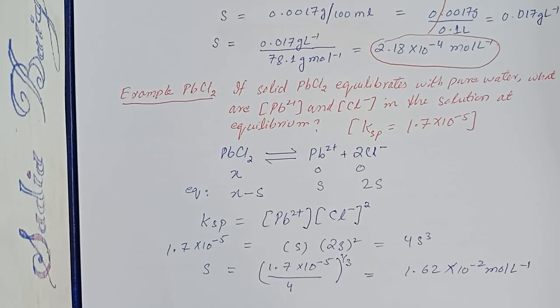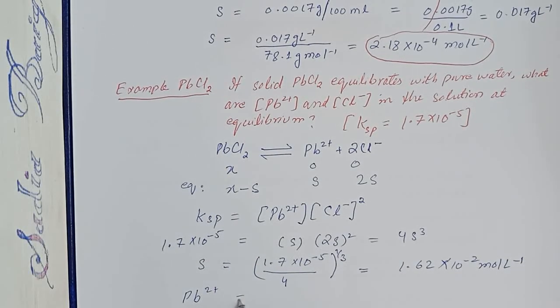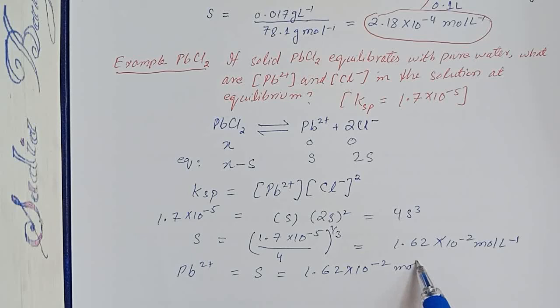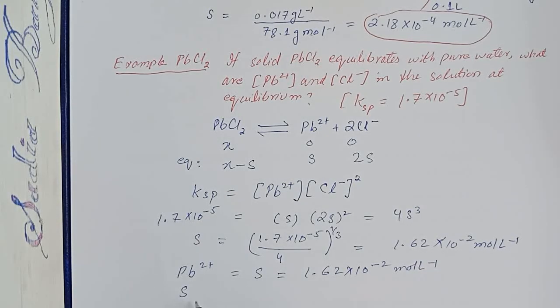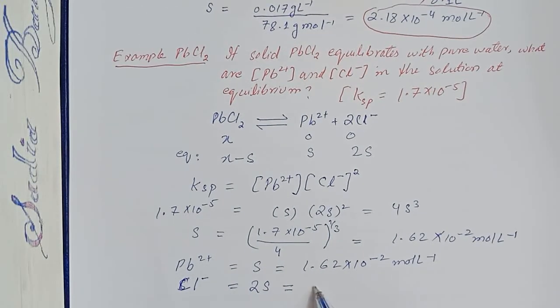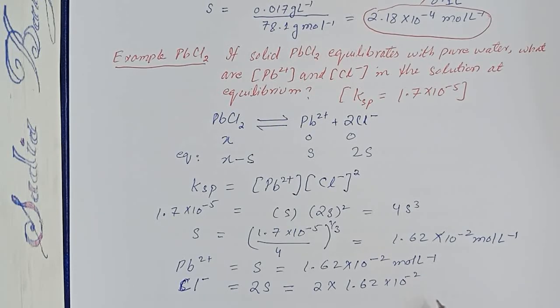In the equation we have seen that the concentration of the lead ion was equal to S, so the concentration of the lead ion is 1.62 into 10 to the power minus 2 mole per liter, whereas the concentration of the chloride ion was equal to 2S, so the concentration of the chloride ion will be double the concentration of lead ions, because each lead chloride generates 2 chloride ions and 1 lead ion.